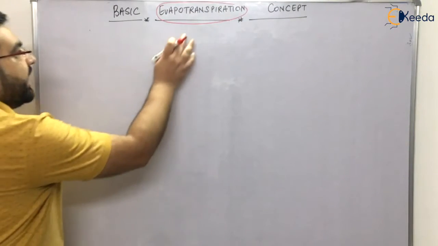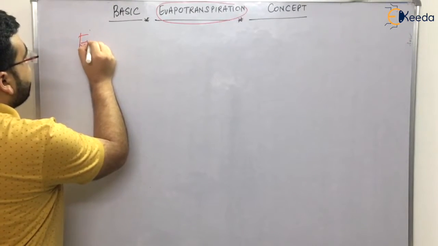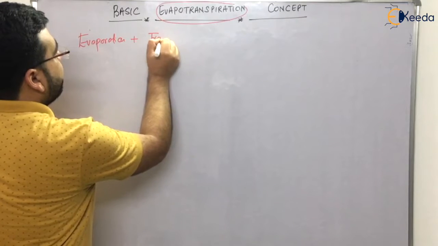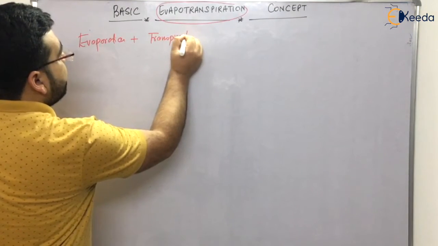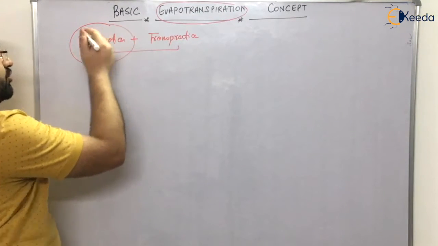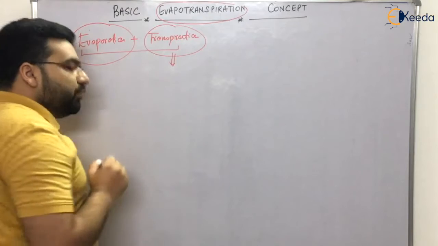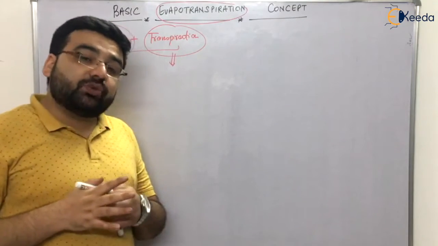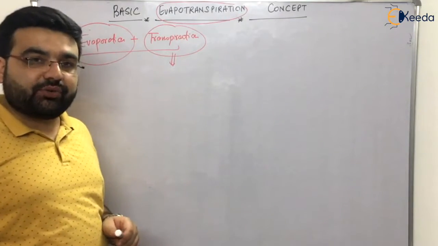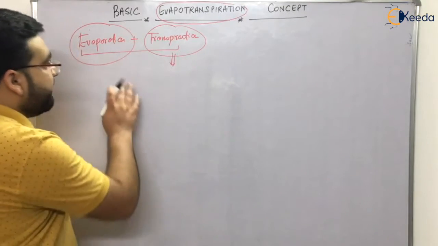Evapotranspiration is made up of two words: evaporation plus transpiration. If you combine these two words, you get evapotranspiration. Evaporation you have understood. And the transpiration concept, let me make you understand. The students who had biology in their class 12 PCMB, physics, chemistry, math, biology, must know about transpiration. If you did not have biology in class 12, let me make you understand what transpiration is.